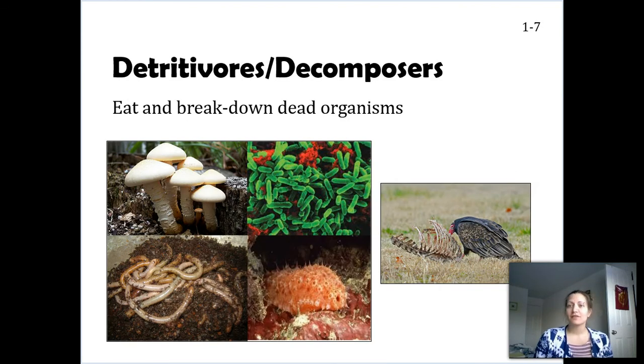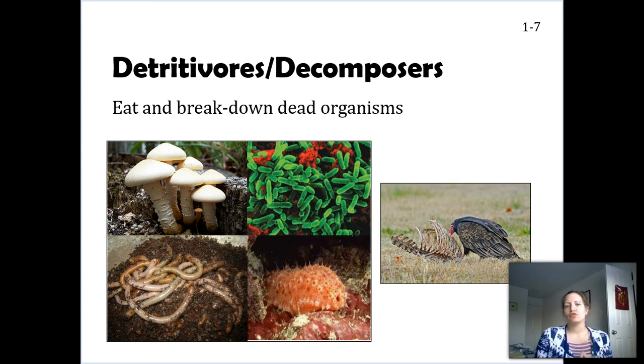Now, the very last class of organisms, something that I had just mentioned, are decomposers or detritivores. You'll see both of these terms used, but I'll usually use decomposers. These organisms are a little different because they eat and break down dead organisms. You don't really consider them herbivores even if they eat dead plants, or carnivores because they eat dead meat. They just get their own class because they're eating dead things. It's kind of gross and disgusting, but honestly, it's really important. If we didn't have things that ate dead things, we would have dead things all over the place.